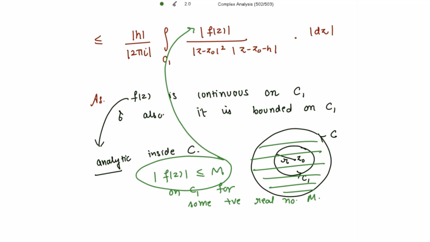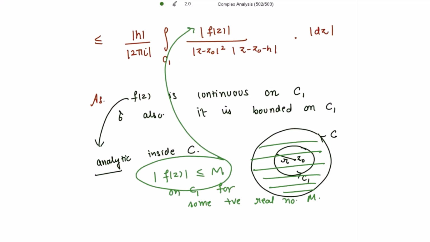So further, this is less than or equal to mod of h divided by 2 pi, as mod of iota is 1, the integral over C1 of, instead of mod of f(z) we write capital M for this inequality, divided by, because this is a circle C1 having the radius r, so mod of z minus z0 is r.